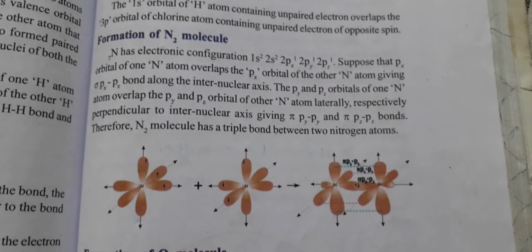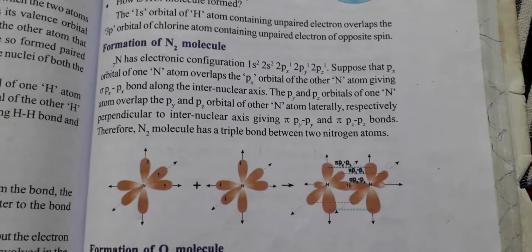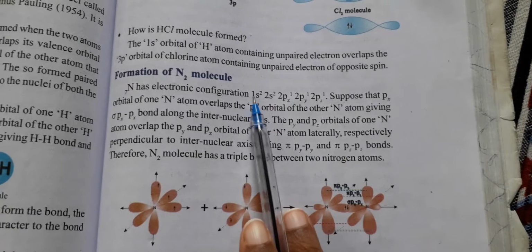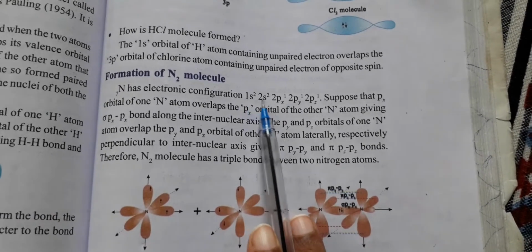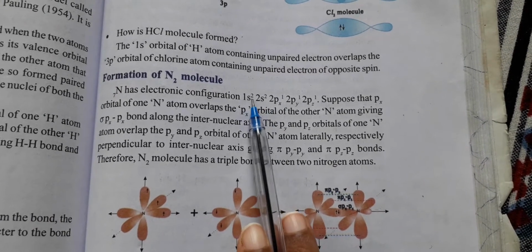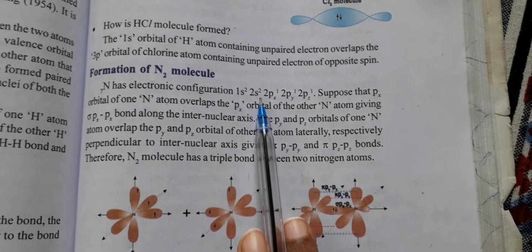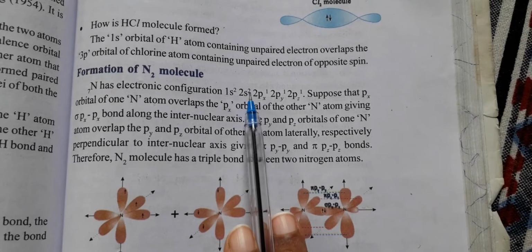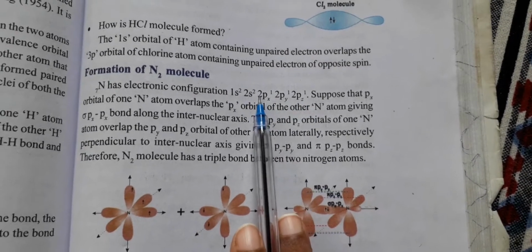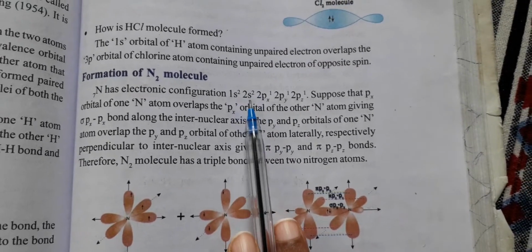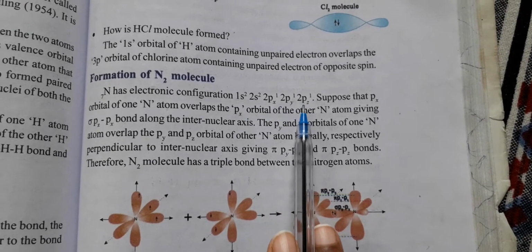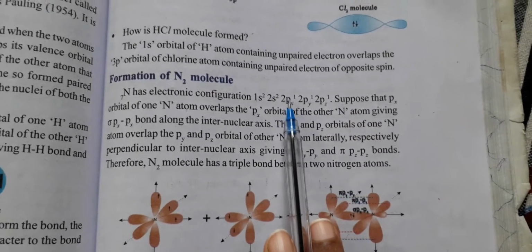Now this is the nitrogen molecule. In its electronic configuration, the first shell is totally filled. In the second shell, the valency is 2 plus 3, that is 5. The s orbital is totally filled, and px, py, pz each have only one electron.